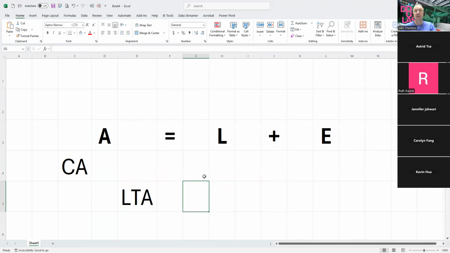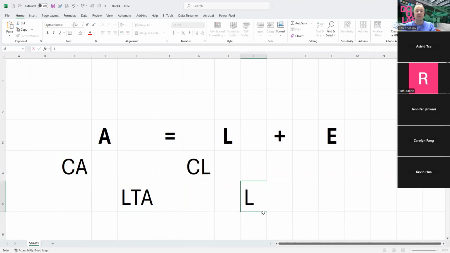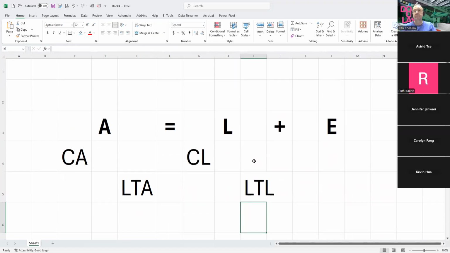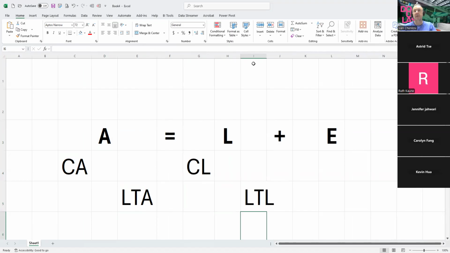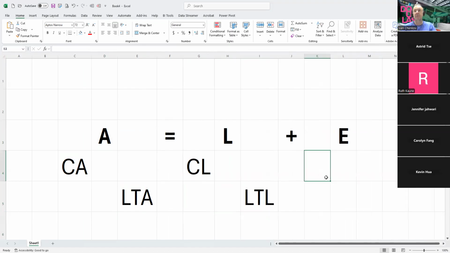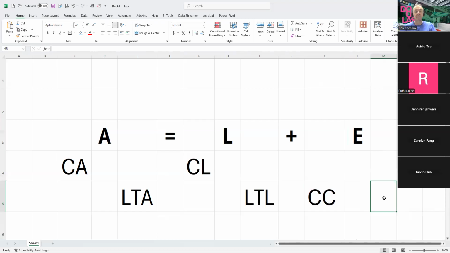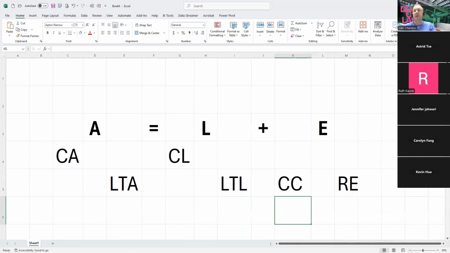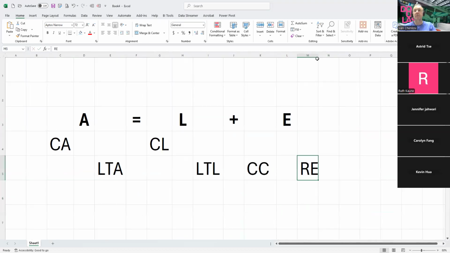On the liability, we have the same idea. Current liability and we have long-term liability. Now on the equity section, we have two elements here. We have contributed capital and we have retained earnings. And that's about it. That's our accounting equation and its implication for our purposes.